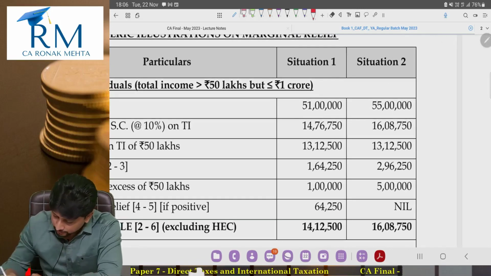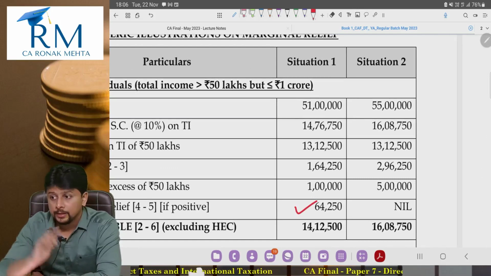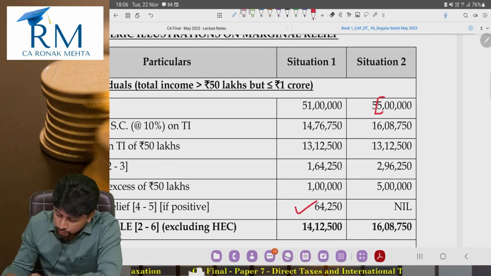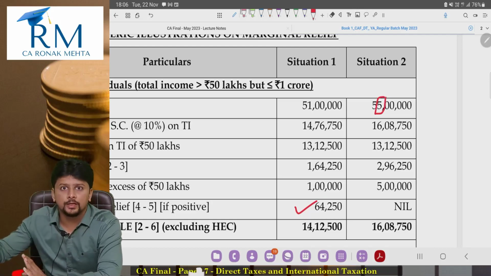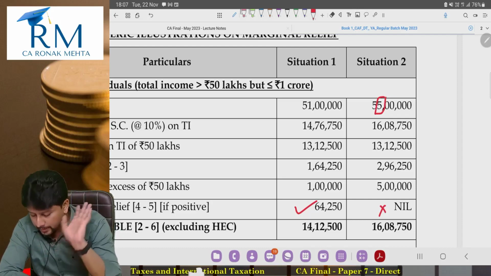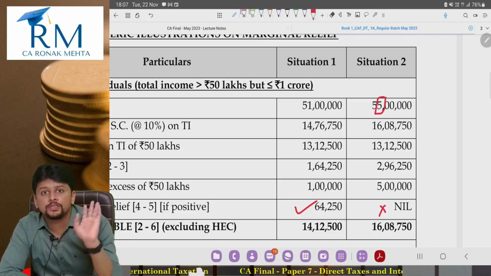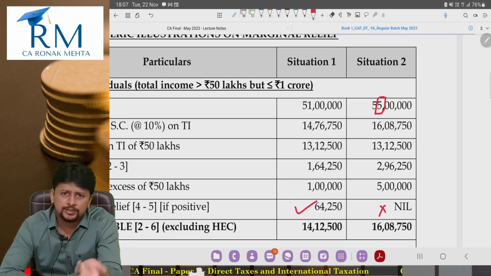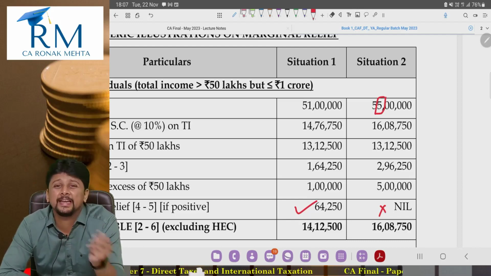Situation 2 is where you have a reasonable amount of income so that you don't require any marginal relief. You will have to pay the full amount of surcharge. All these calculations are excluding health and education cess. Health and education cess is applicable at the rate of 4% in any case.